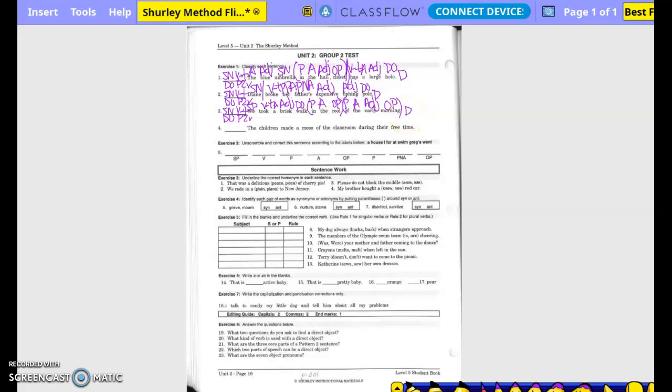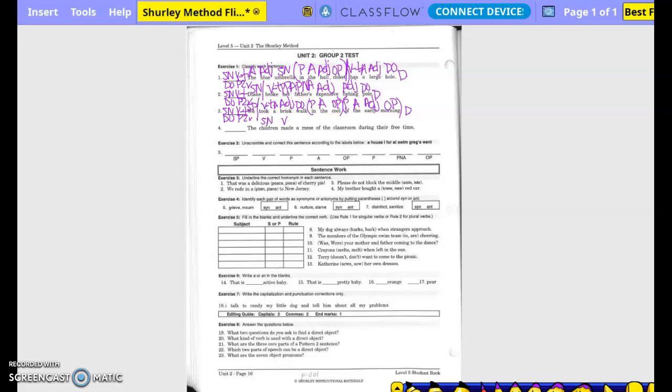Go back to the verb, divide the complete subject from the complete predicate. Is there an adverb exception? No, there isn't one. Is this in natural or inverted order? Natural. The children made a mess of the classroom during their free time. So, who made a mess of the classroom during their free time? The children. Subject, noun. Okay, so what is being said about the children? Made. Verb. Made what? Mess.